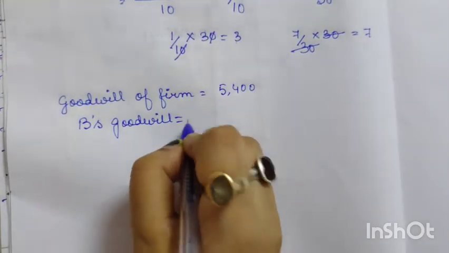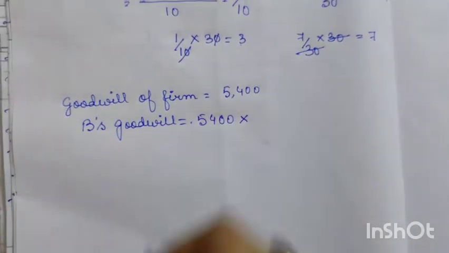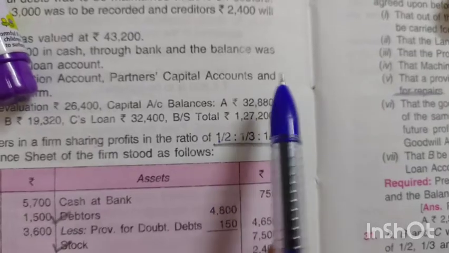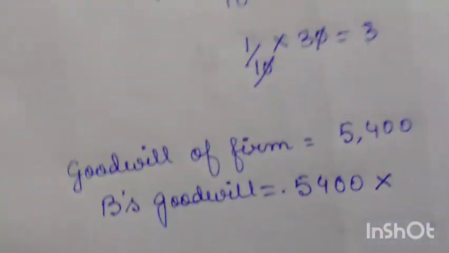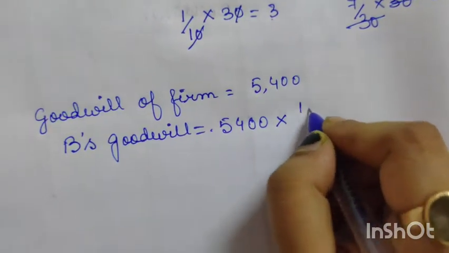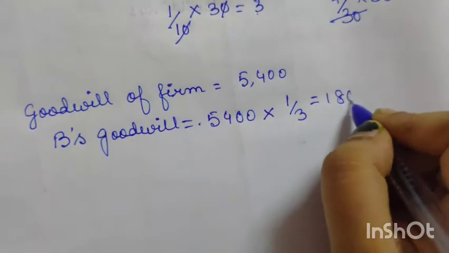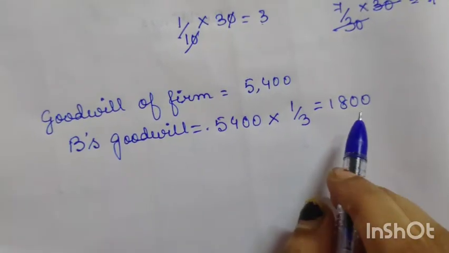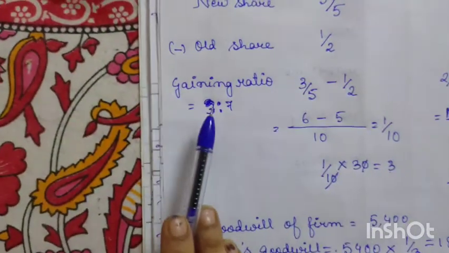is equal to 5,400 into his share. See, B's share was 1/3. So here we will write B's goodwill 5,400 into 1/3. So if you do the calculation it will be 1,800. Now who will give him this 1,800? A and C in their gaining ratio.